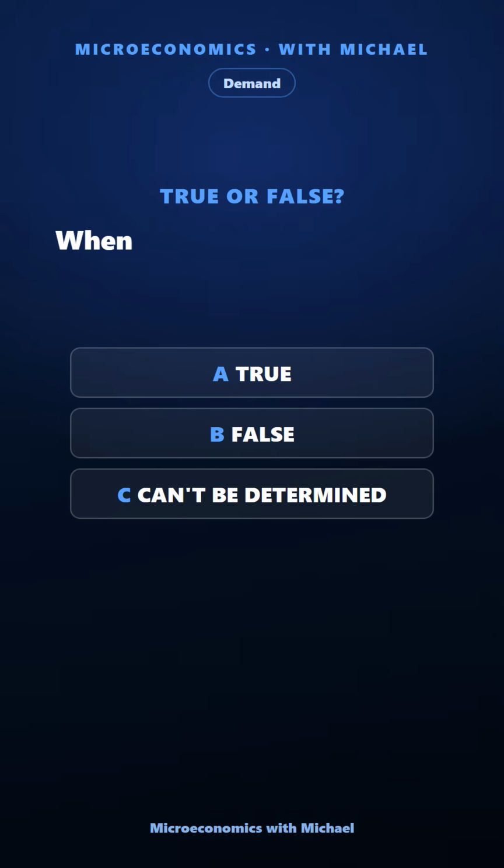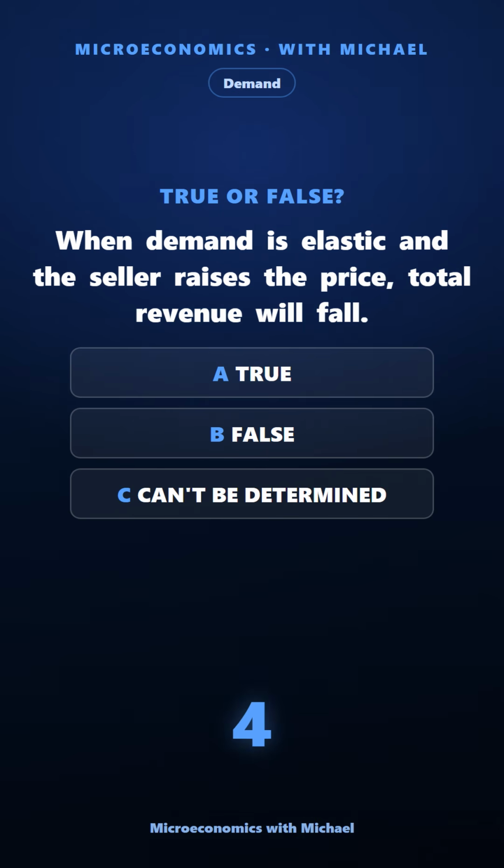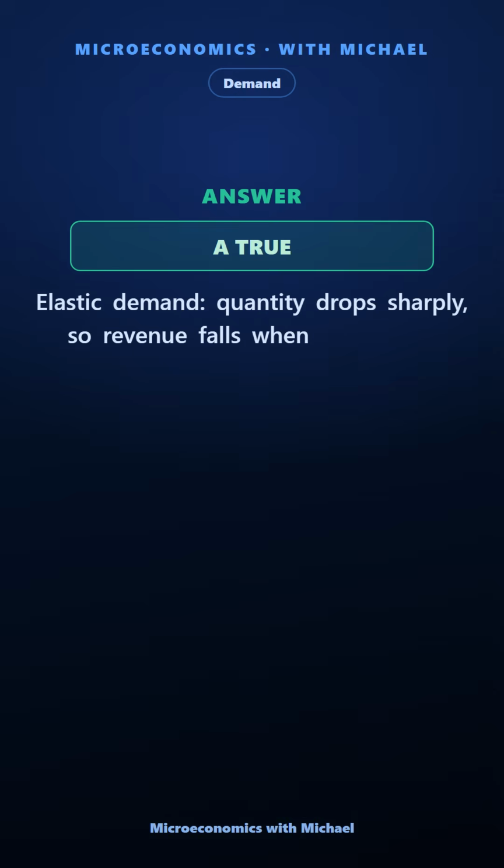When demand is elastic and the seller raises the price, total revenue will fall. True, false, or can't be determined. The answer is true. Elastic demand, quantity drops sharply, so revenue falls when price rises.